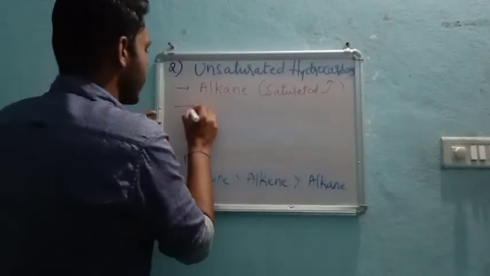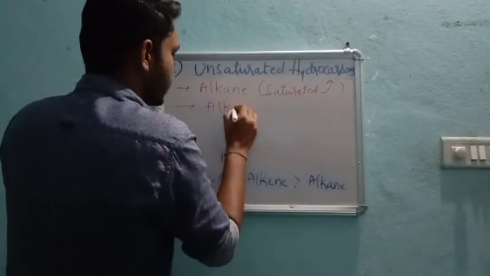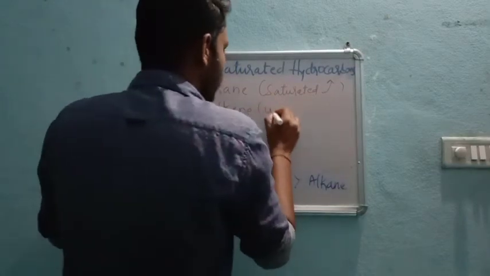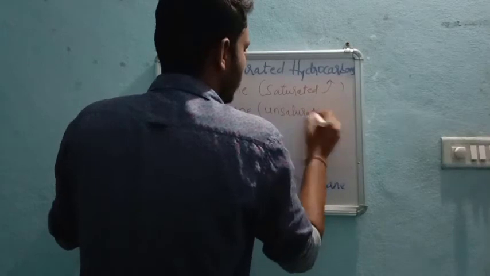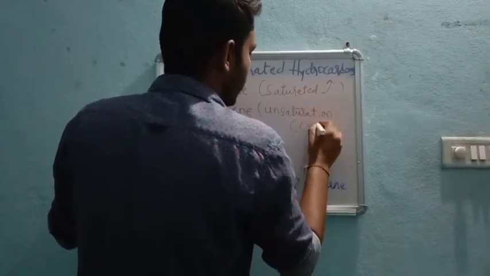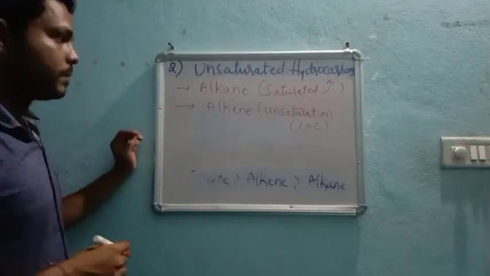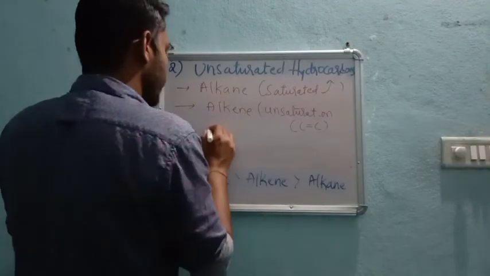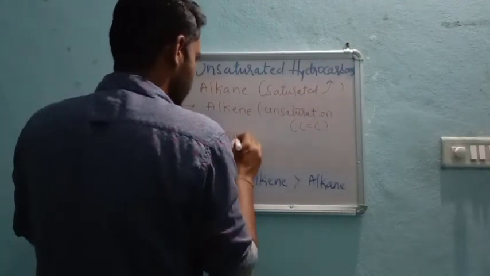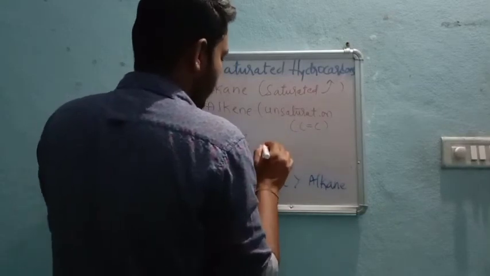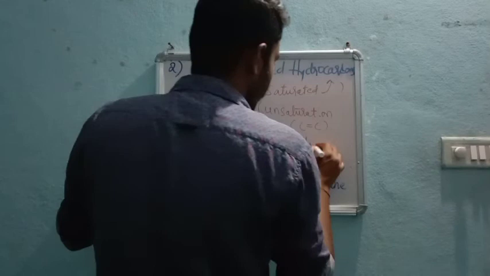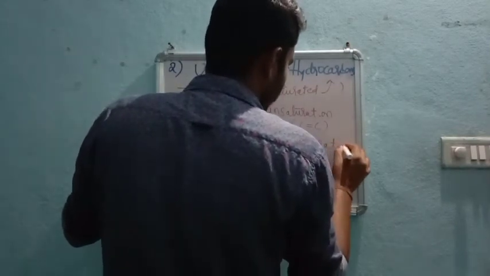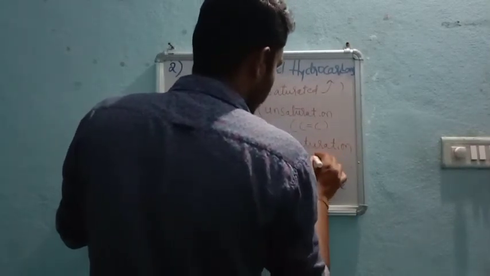One more is alkene, which is unsaturation with a carbon-carbon double bond. And the next one is alkyne, and these alkynes are again unsaturated compounds with a carbon-carbon triple bond. Very important.